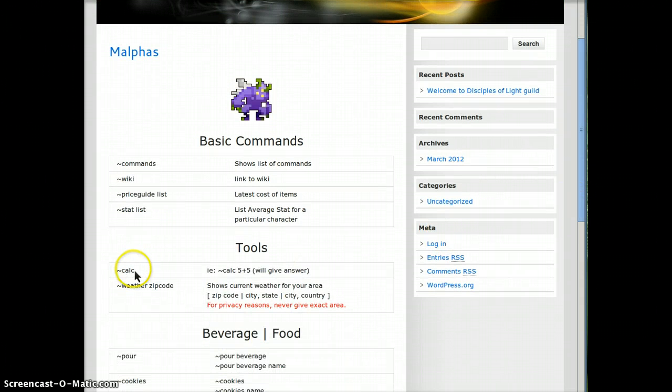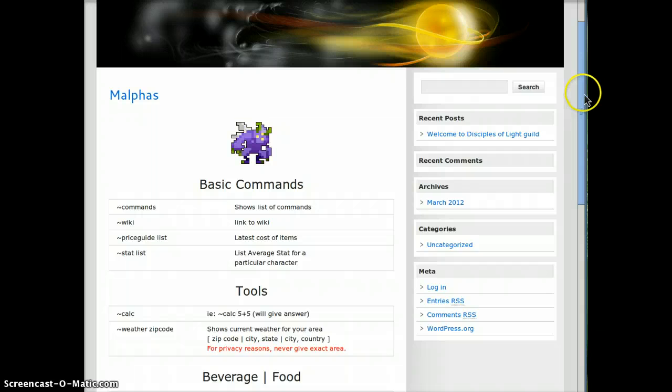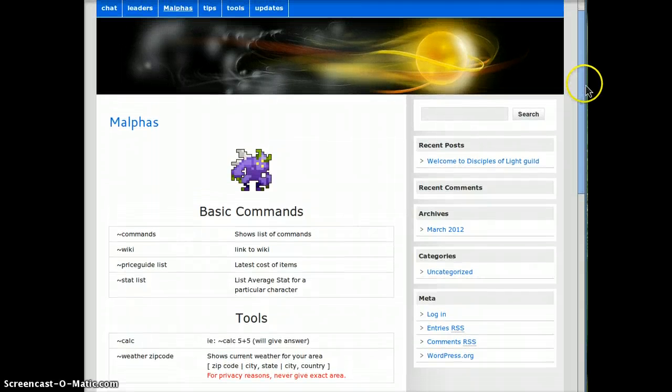So if you need to calculate maybe some stats, we have an online calculator within the chat itself, and that command is squiggly line calc space your number plus, minus, times, whatever, and number, and it will give you the answer. Sometimes it's a lot easier than trying to find your calculator on your desk if you have one.